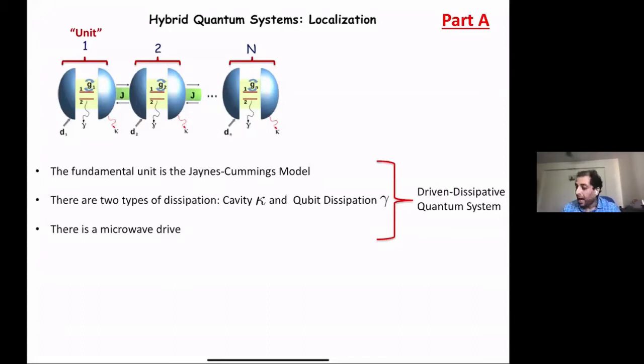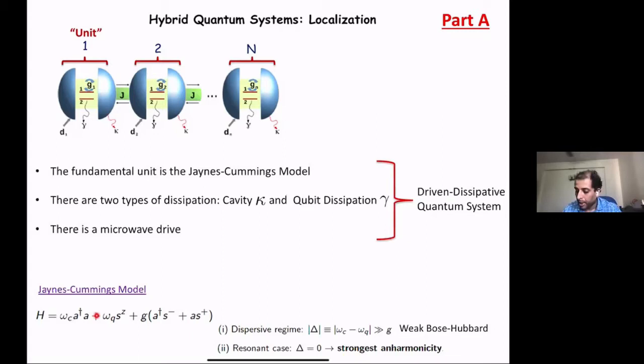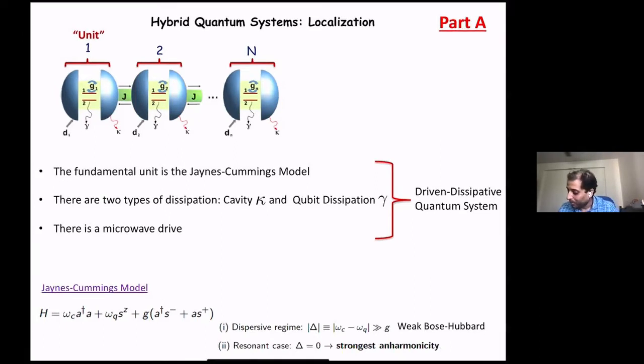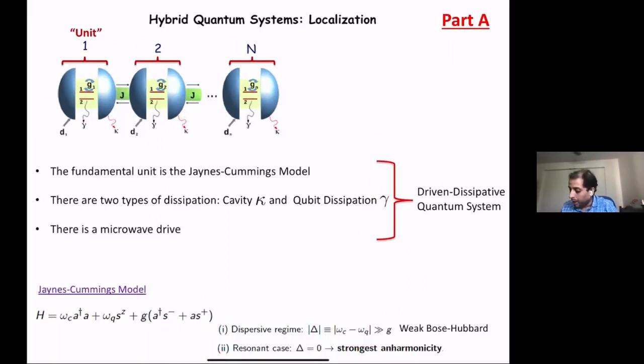So there's a microwave drive, and this is the Jaynes-Cummings model that is given here. There are typically two regimes. One is the dispersive regime, where omega c minus omega q is far greater than g, and this effectively makes it a weak Bose-Hubbard model. Then there is another limit, which is the resonant case, which in some sense is the case of strongest anharmonicity. Okay, so this is the system of interest.